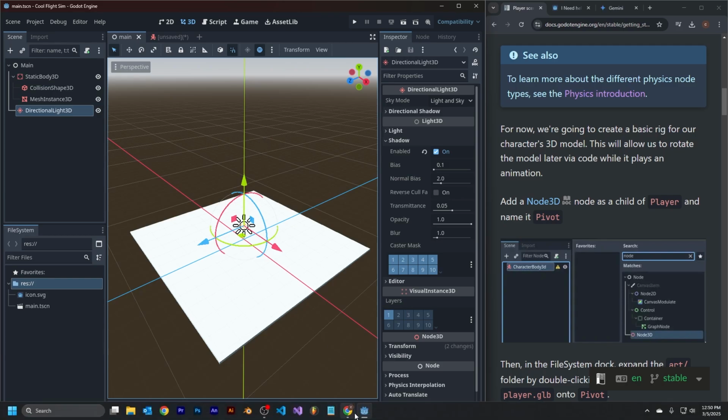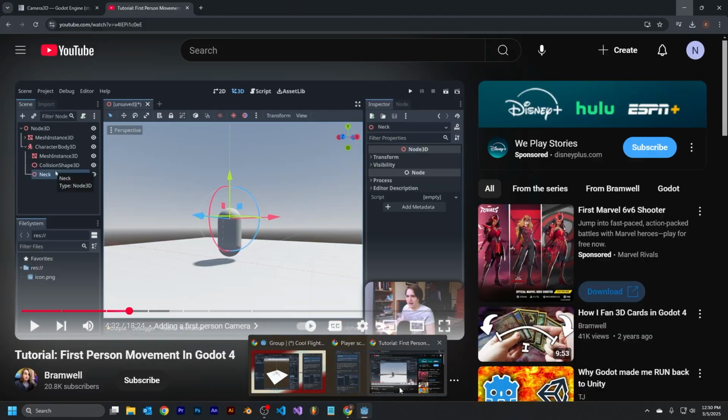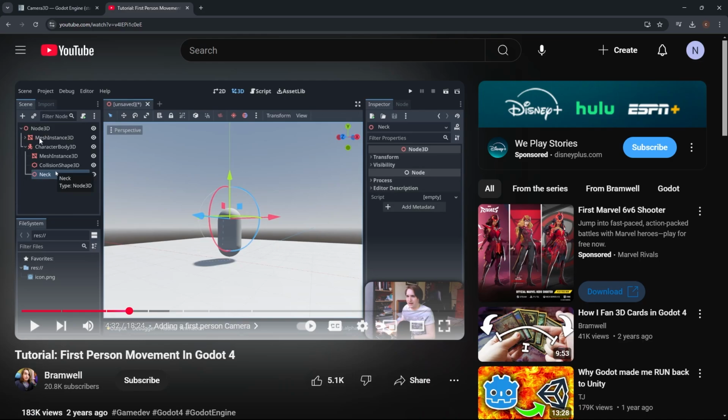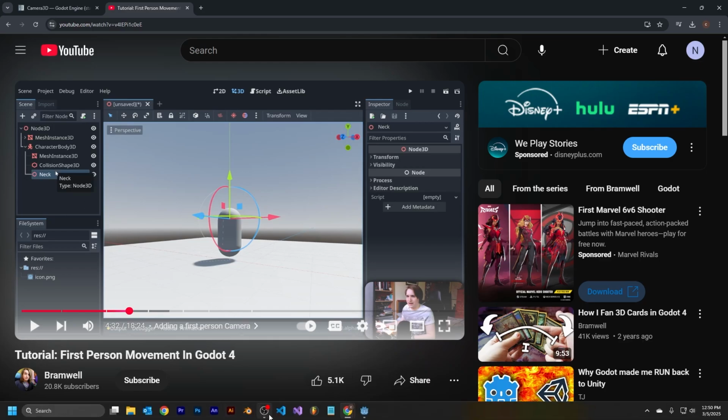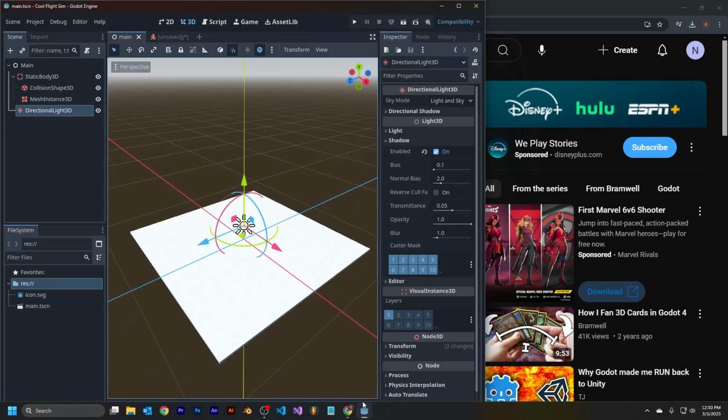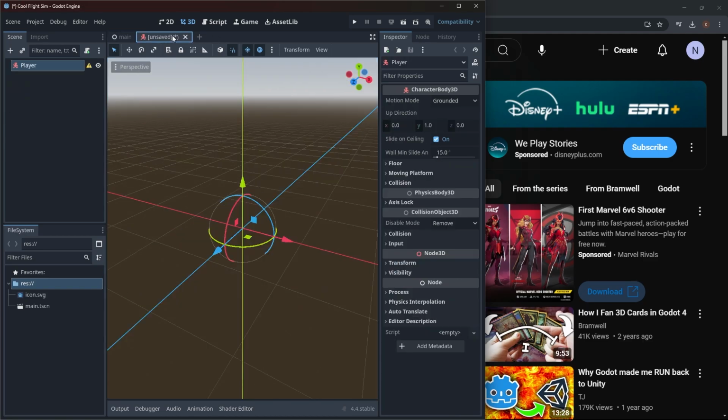All right, let's go look at what he was doing again. Okay, so this right here is the main, and this is the one we're doing. Okay, so we're gonna have a character body. Let's do the collision shape and the mesh on the character. Where are we? Right here. So let's go over here.